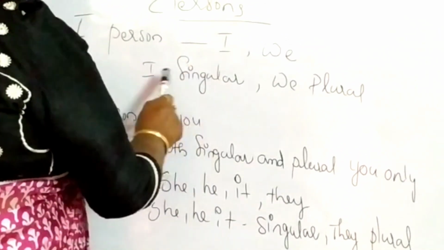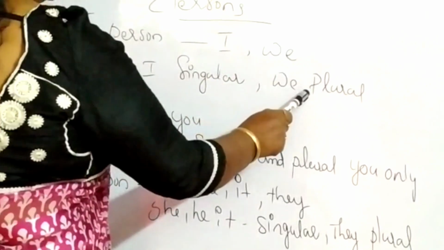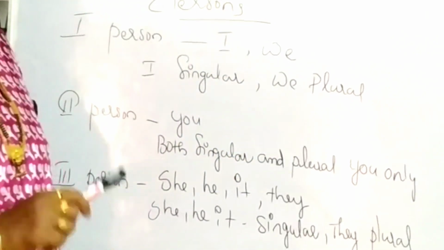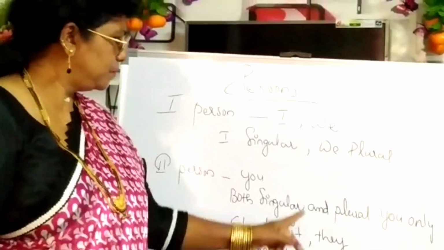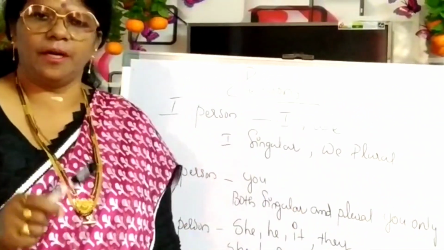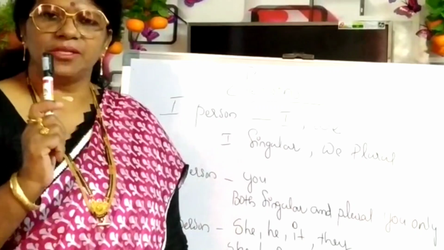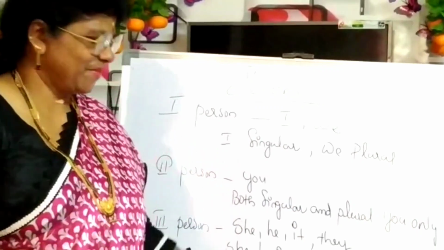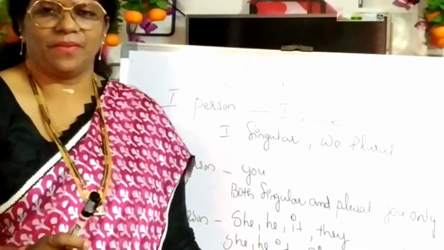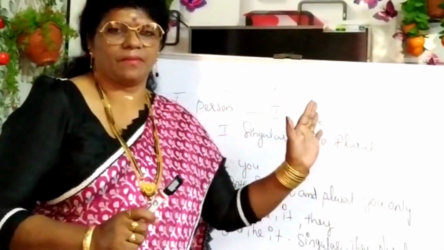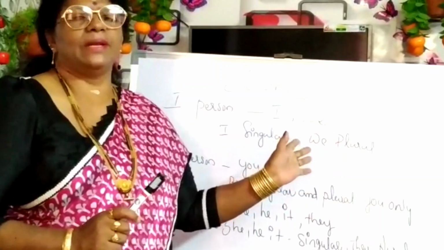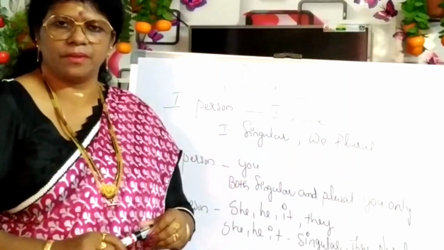First person singular I and plural we. Second person both singular and plural you only. Third person singular she, he, it and plural they. Okay, this is the basic thing you have to learn. These are called personal pronouns. Okay?